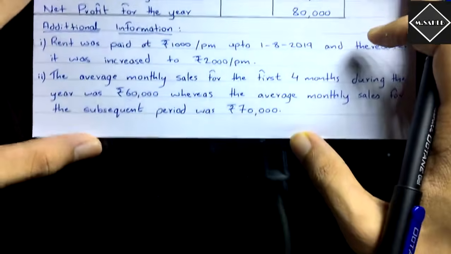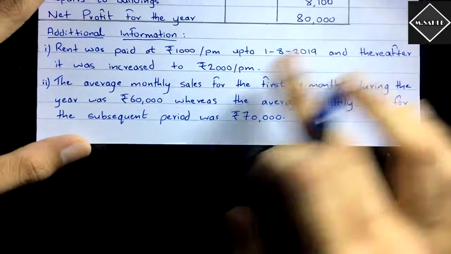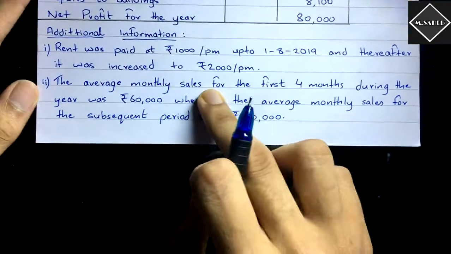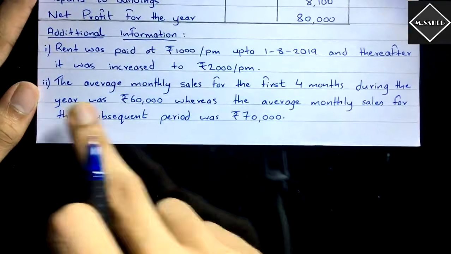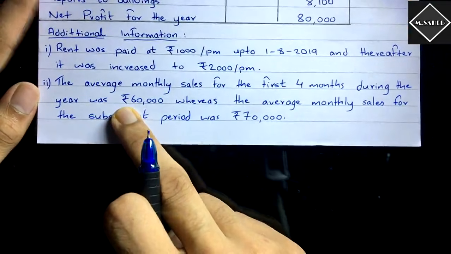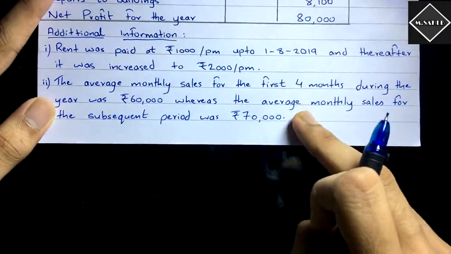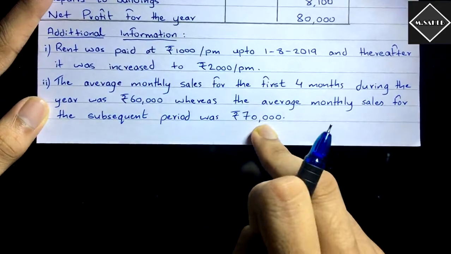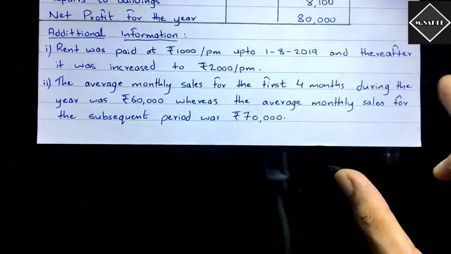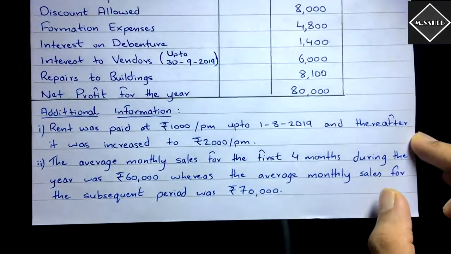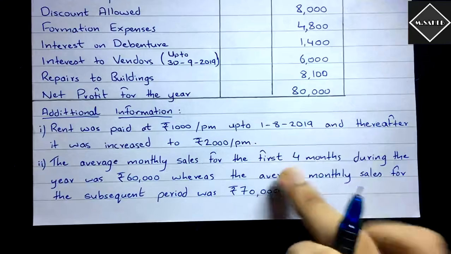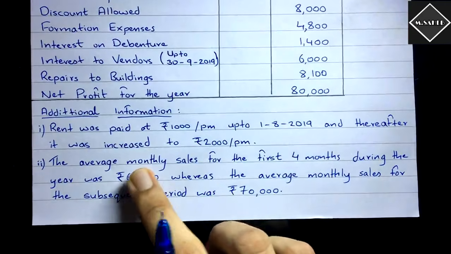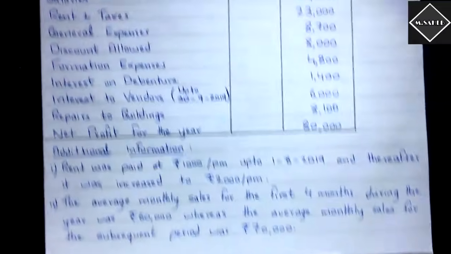See, now here what they have said at last in the additional information: the average monthly sales for the first 4 months during the year was 60,000 rupees, whereas the average monthly sales for the subsequent period was rupees 70,000. You see this? First they have said the average monthly sales for the first 4 months.